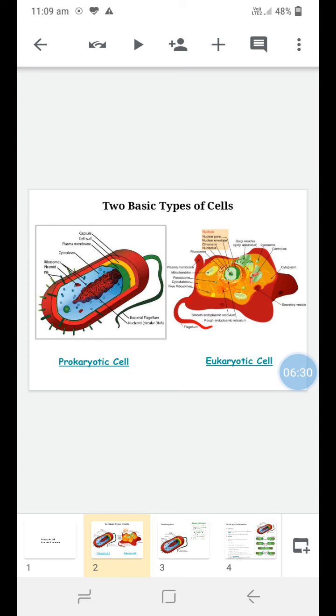After the cell wall, just below the cell wall, the plasma membrane is there, which is also called the cell membrane.